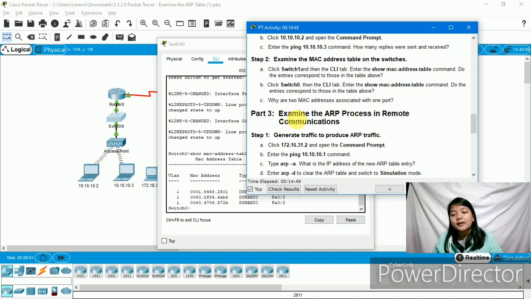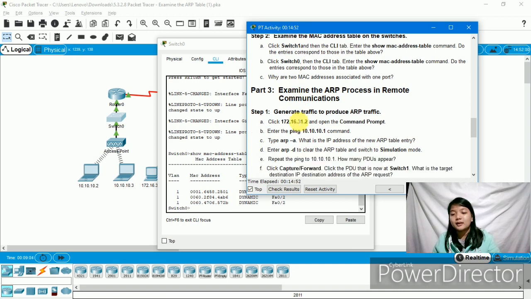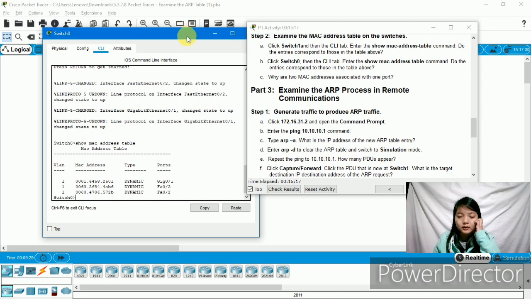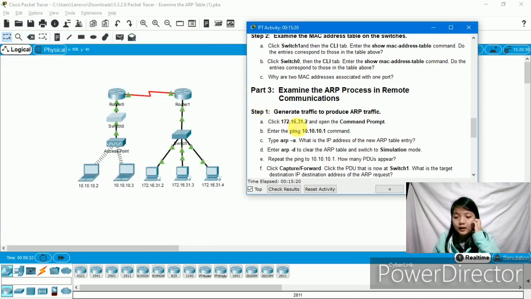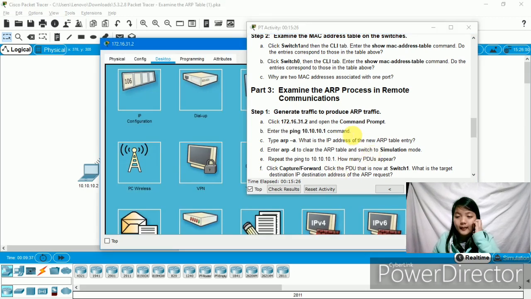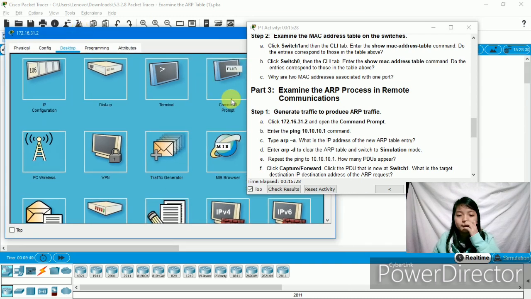So part 3, examine the ARP process in remote communication. Step 1, generate traffic to produce ARP traffic. Letter A is click 172.16.31.2 and open the command prompt.